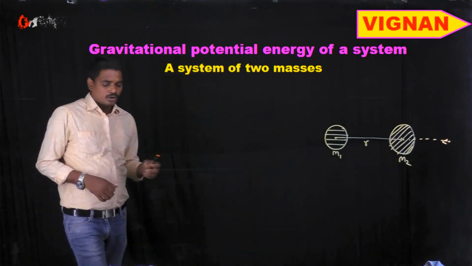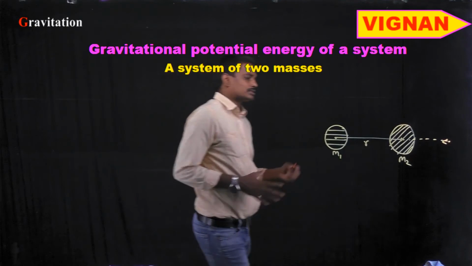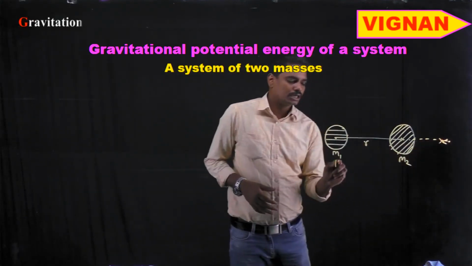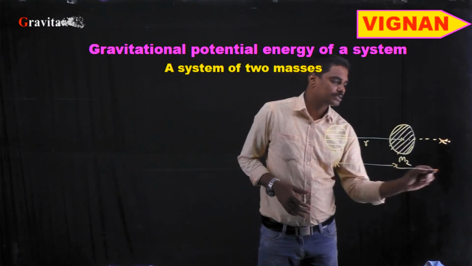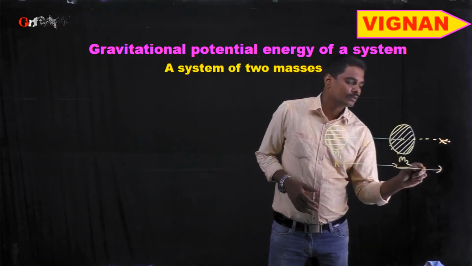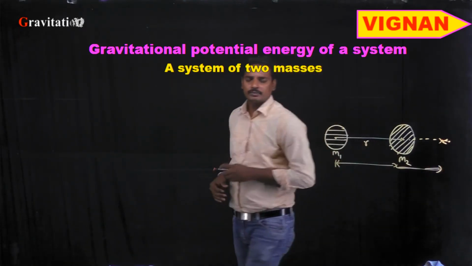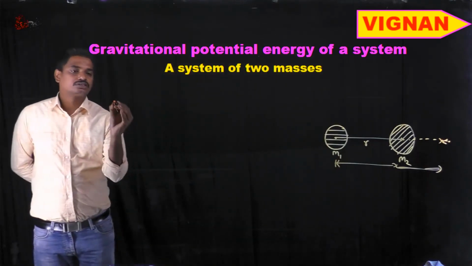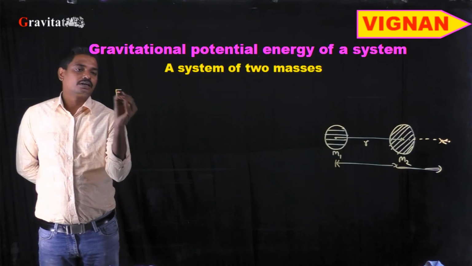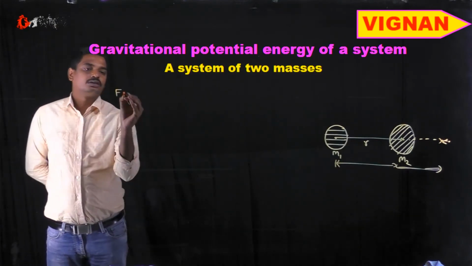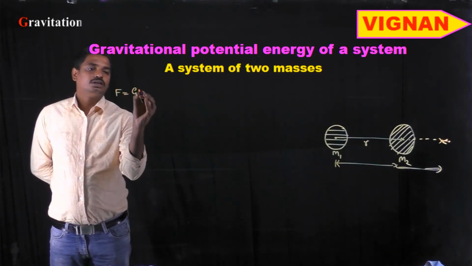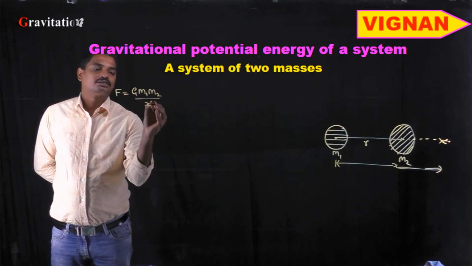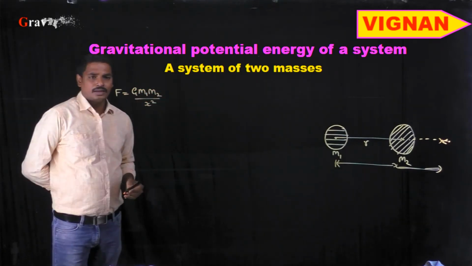If the particle is at an intermediate position, at a distance of x from the mass m1, then the force acting on that particle of mass m2 is F = G m1 m2 / x².